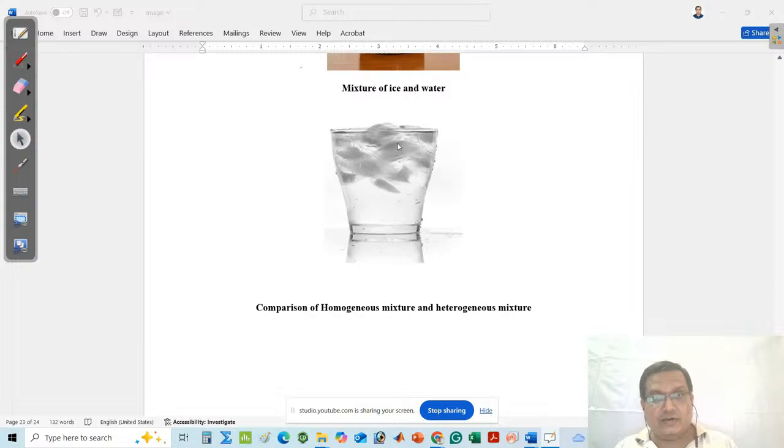Next thing about this is your mixture of ice. Look at that. When you increase the temperature of this mixture, then the ice will convert into water, and it is said to be a compound.